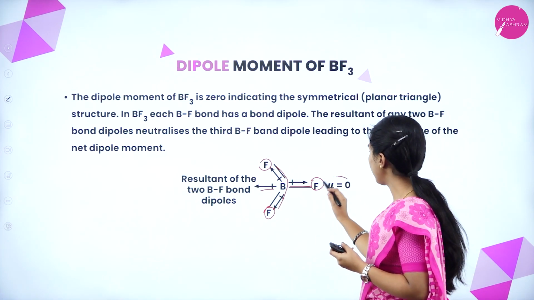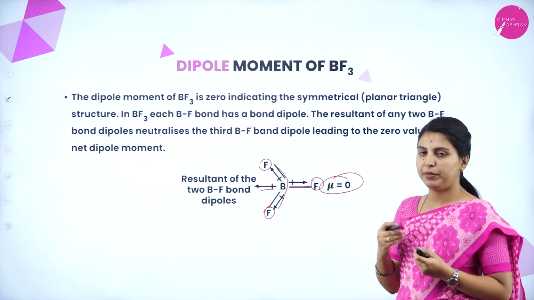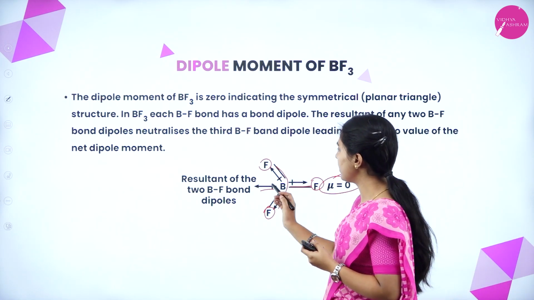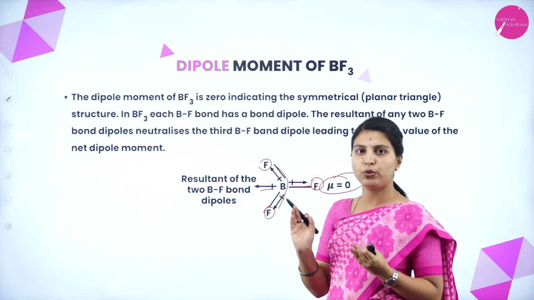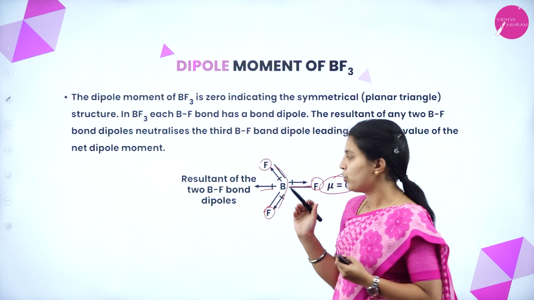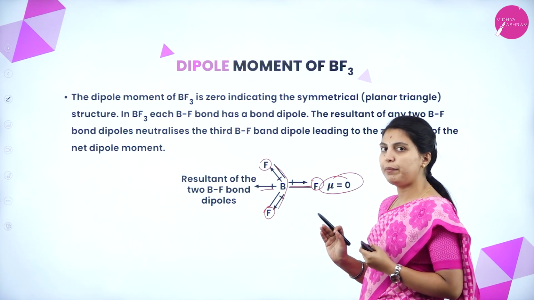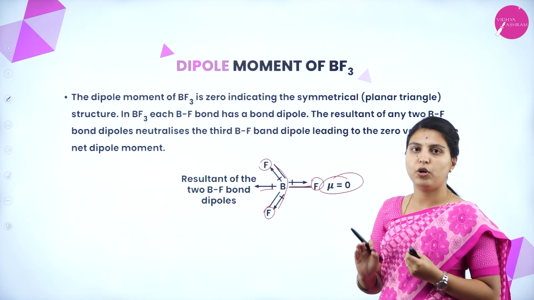What will happen? After cancellation, mu becomes 0. That is, the dipole moment becomes 0 because all the resultant bond dipoles are opposite to one another. They will cancel each other through their magnitude. So, its dipole moment will be completely 0. It will become a non-polar molecule.